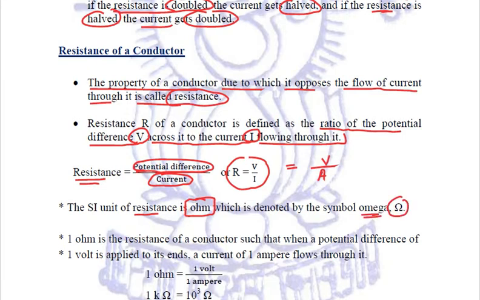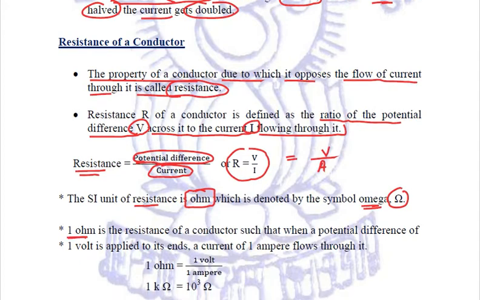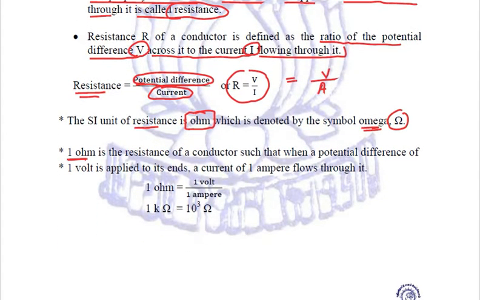Right? If we try to relate what exactly is the definition of 1 ohm, we can define 1 ohm as the resistance of a conductor such that when a potential difference of 1 volt is applied to its ends, a current of 1 ampere flows through it.